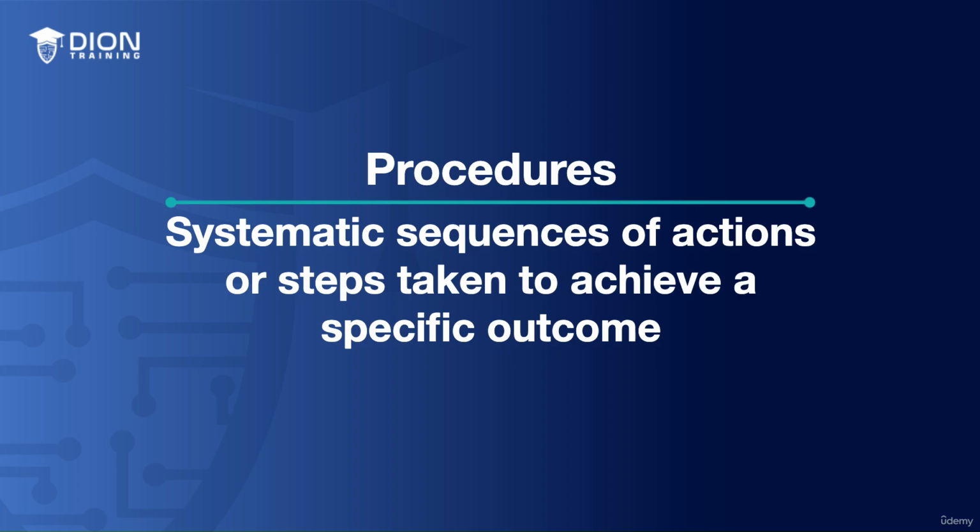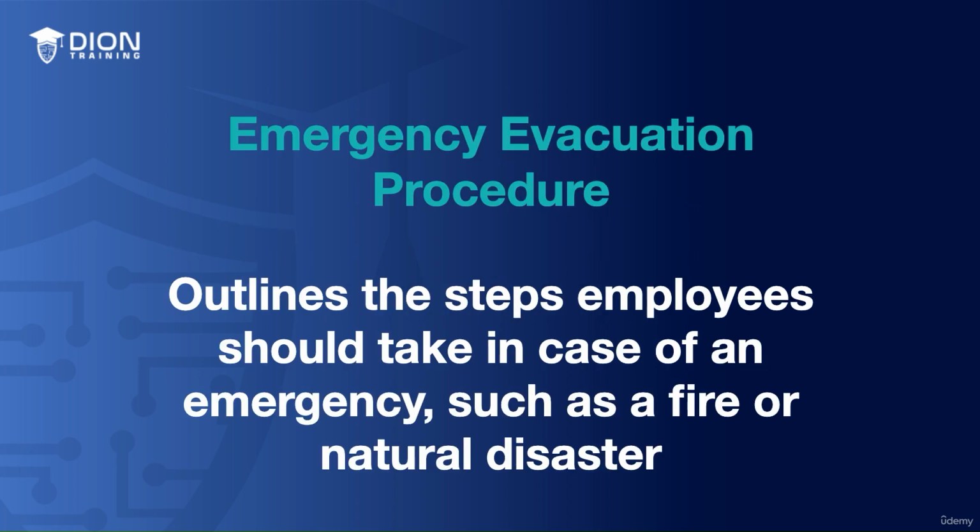For example, a company might have an emergency evacuation procedure. This procedure outlines the steps that employees should take in case of an emergency such as a fire or a natural disaster. It typically includes information on evacuation routes, assembly points, and roles and responsibilities during this evacuation.